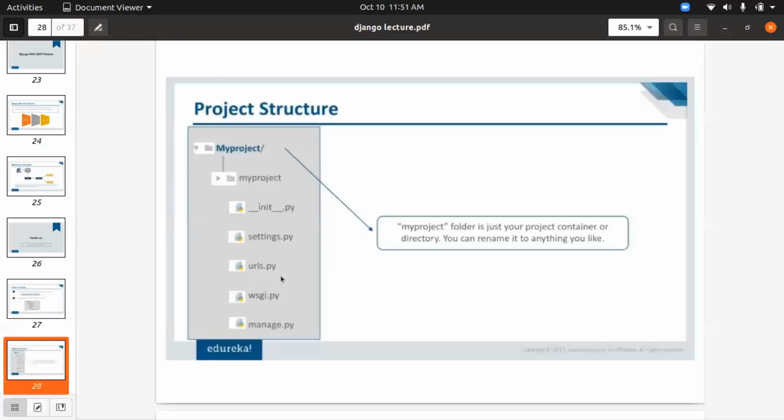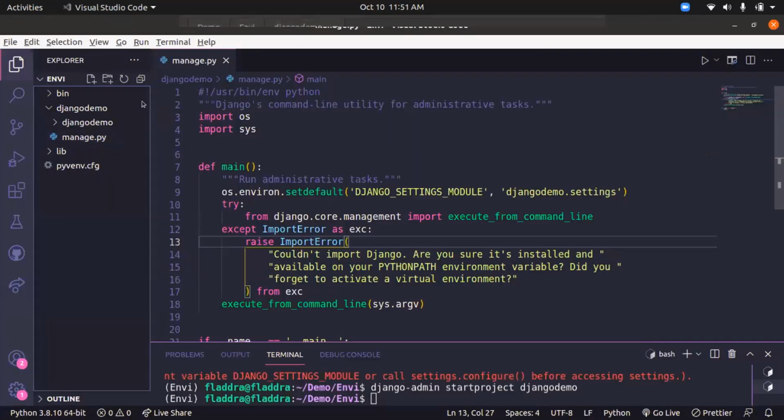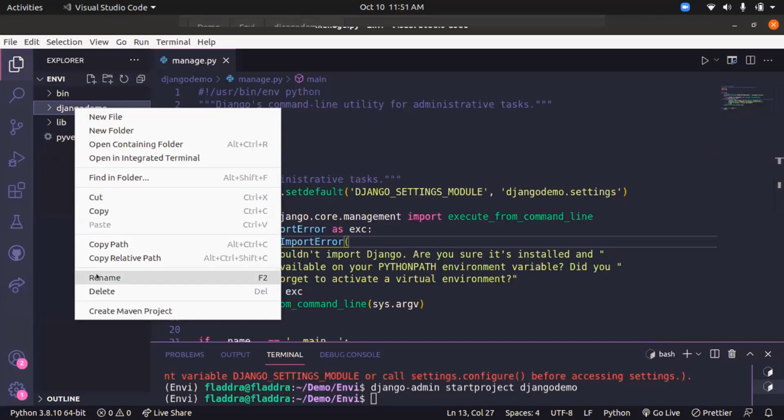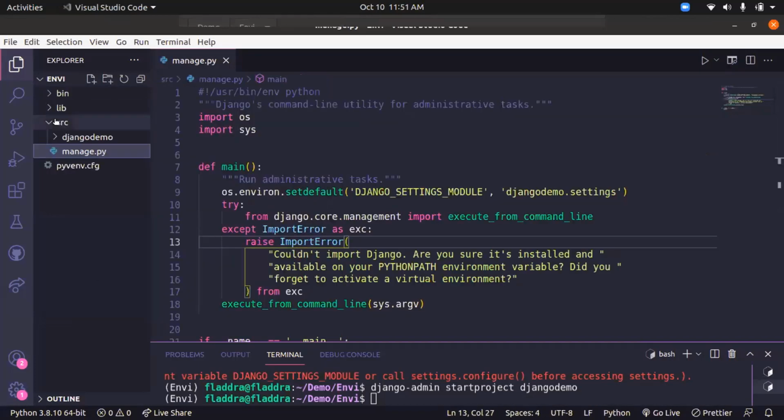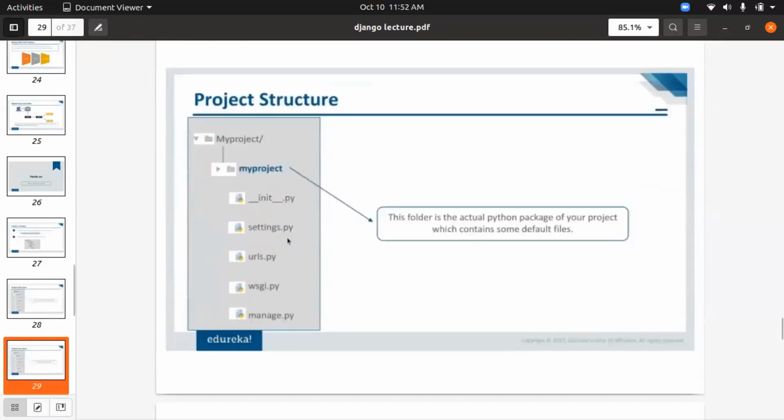Okay, so moving ahead, this is the project structure. This folder is just your project container or the directory. You can rename it to anything. We generally rename it to src, because that indicates the source folder. And then after that you have these two folders. Never rename this folder because it contains some important files. I'll be coming to that. And the manage.py file. So that's the directory.